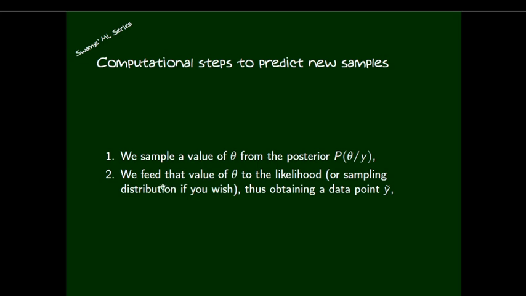Now we feed those values of the parameters into the likelihood or the sampling distribution, whatever you like. So what happened? These parameters will be updated. The same samples were used. So using that we get new samples. That new sample is our new data point y tilde. So using the given updated theta, I create a new sample.